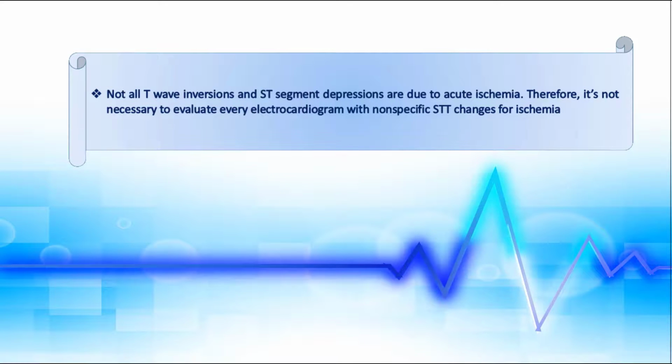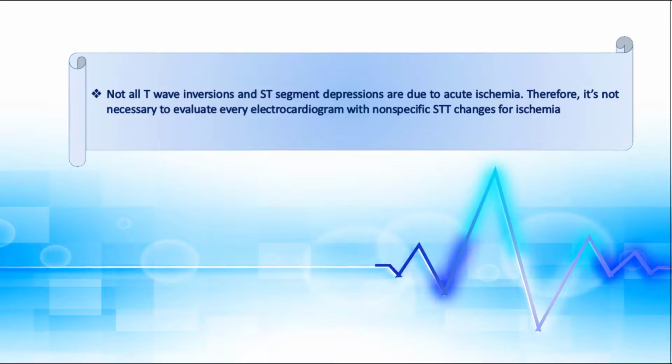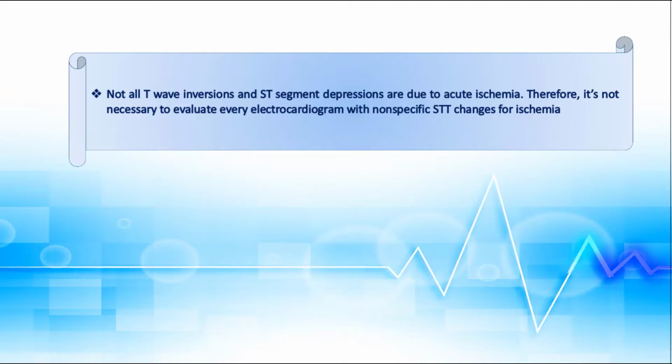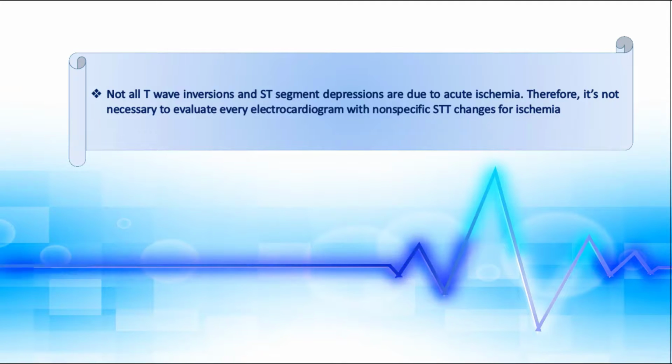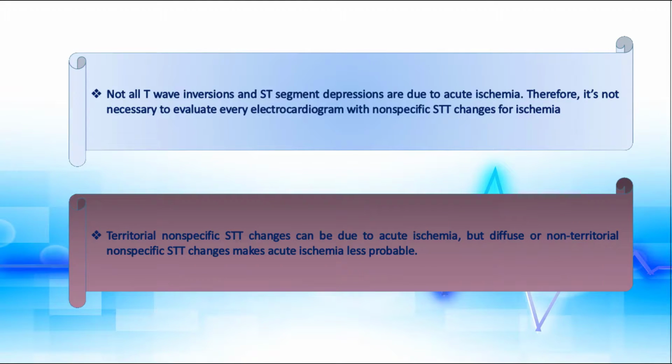Don't forget that not all T-wave inversions and ST segment depressions are due to acute ischemia. Therefore, it's not necessary to evaluate every electrocardiogram with nonspecific ST-T changes for acute ischemia. Remember that territorial nonspecific ST-T changes can be due to acute ischemia, but diffuse or non-territorial nonspecific ST-T changes make acute ischemia less probable.